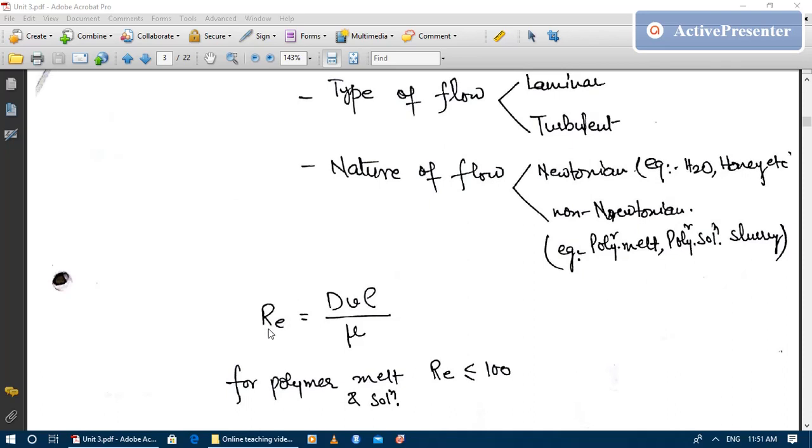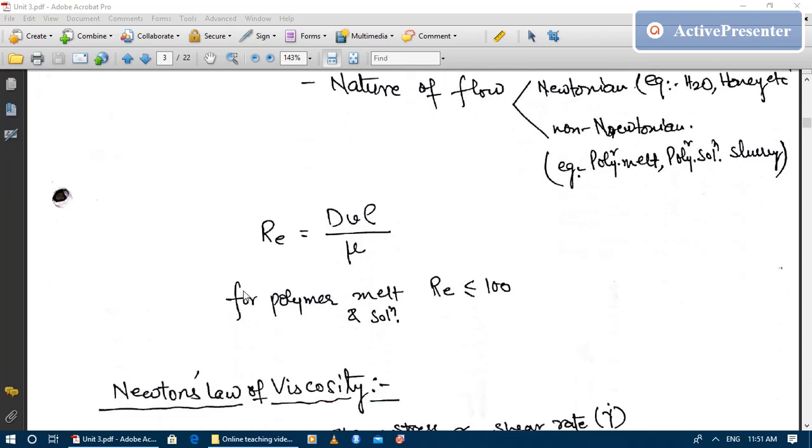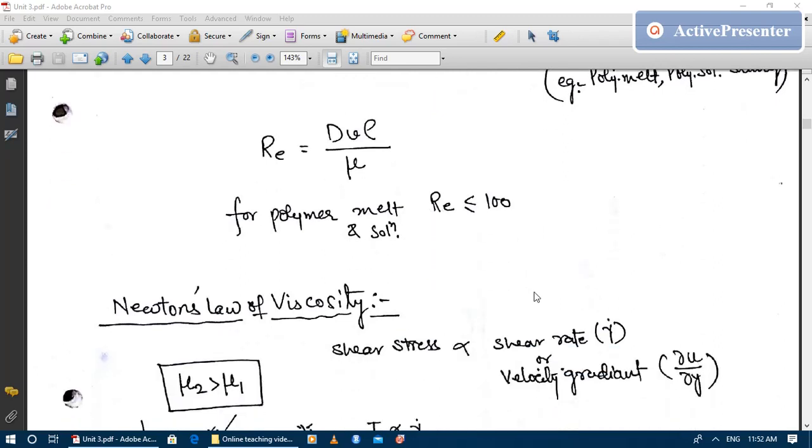The Reynolds number, as you are already aware, is given as d v rho by mu, where d is the diameter of the pipe, v is the velocity of the fluid, rho is the density of the fluid, and mu is the viscosity of the liquid. In case of polymer melt and solution, the Reynolds number usually is less than 100.